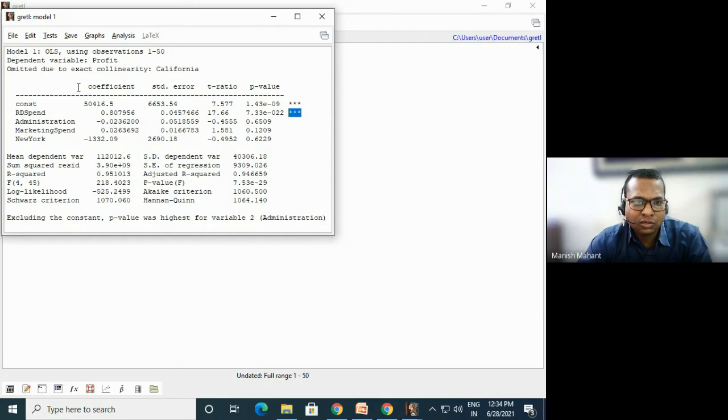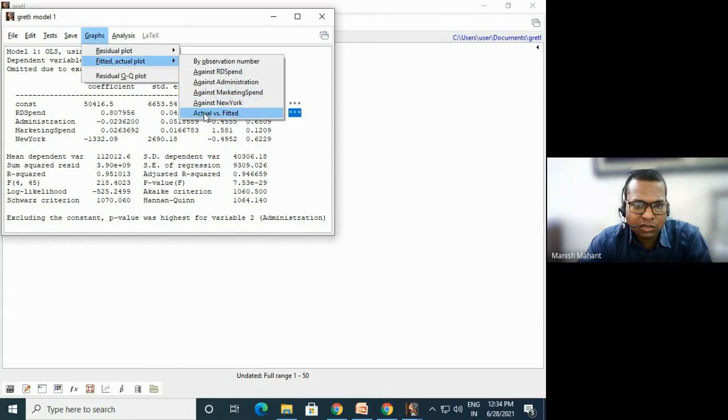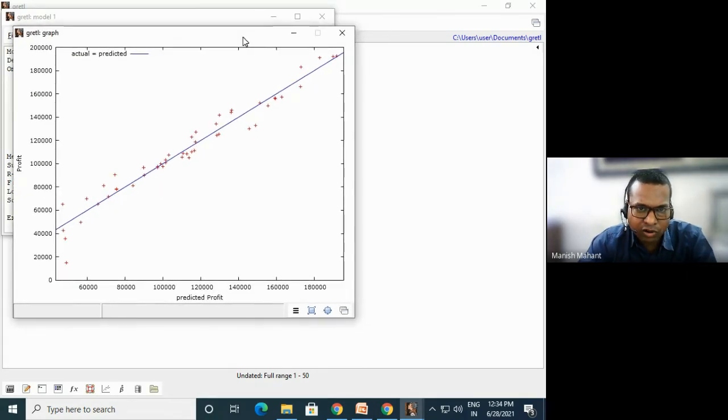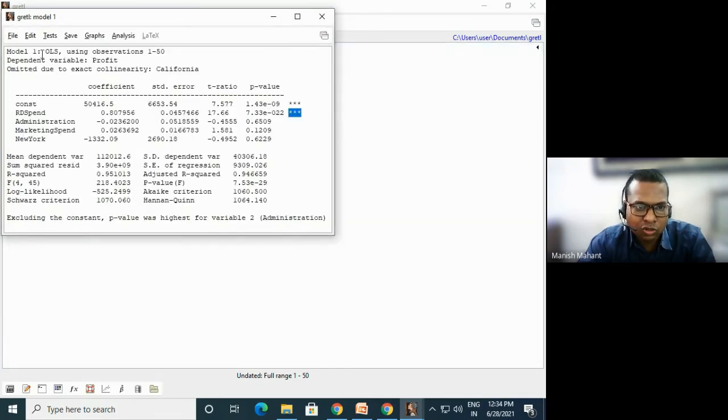So we can see the graph here. Let's see the actual fitted graph. Here it is a graph of our model. This blue line is our predicted one, and this red mark is our observed one. So this is the model.